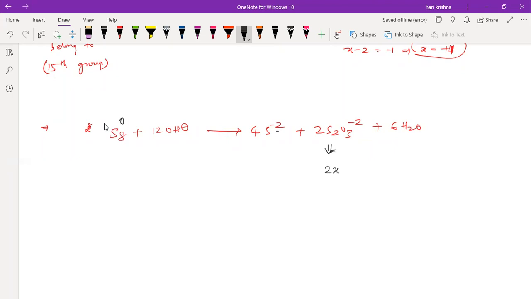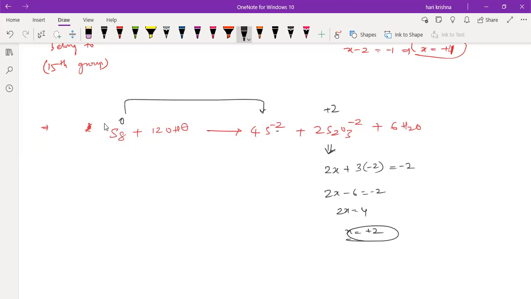Now take it as 2x plus 3 into -2 overall equal to -2, right? Then 2x minus 6 equal to -2, 2x equal to 4, x equal to +2. Here it is +2. So one is moving 0 to -2, the other one is moving 0 to +2. So this is the reduction, this is the oxidation. So this is another example of a disproportionation reaction.